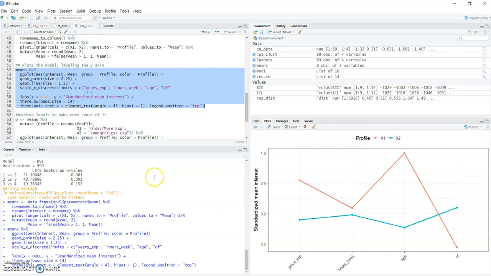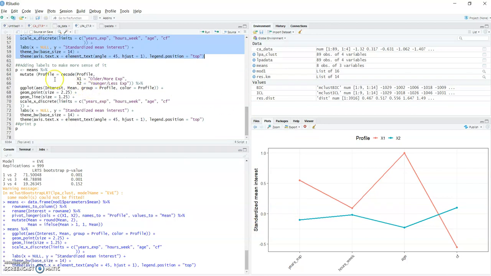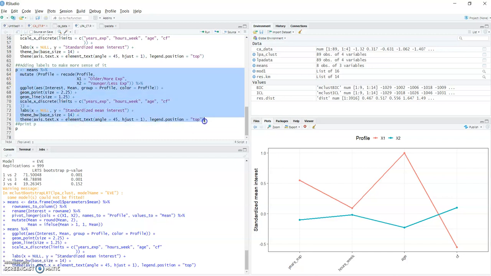But I'm going to make this a little bit easier to view, maybe if I wanted to explain it to a company. So I'm going to add some profile names that I've just named: X1, older with more experience, and X2, younger with less experience. I'm creating the object P with the same code that I used to make my table.